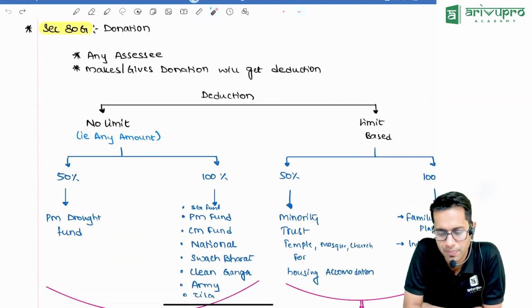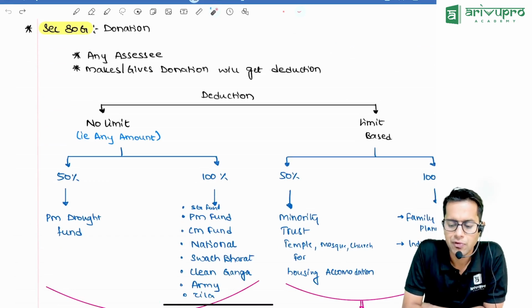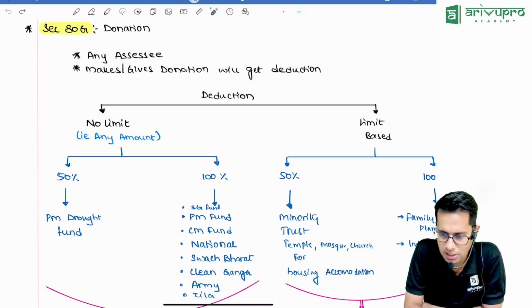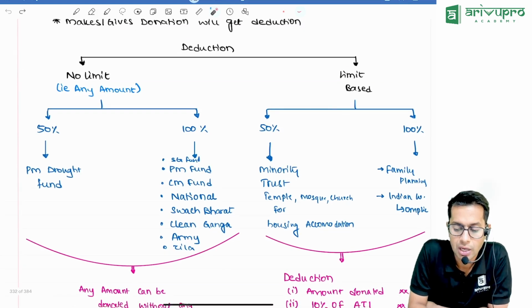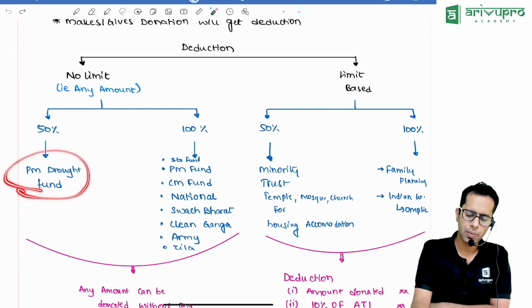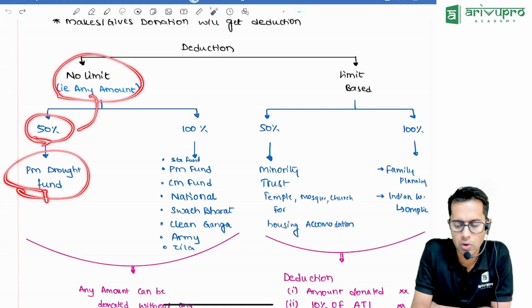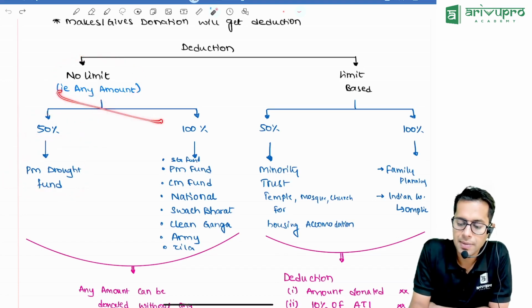Section 80G talks about donation. If you are any type of assessee and you give a donation to someone, then you can claim deduction. Either no limit is there, or limit based deduction is there. With no limit, any amount of donation given by you can be claimed as deduction. If you put money in the PM Drought Fund, you can claim a deduction of 50% of the amount contributed. So there is no limit on the amount contributed, but whatever contribution you make, 50% of that can be claimed as deduction. Then limit based is 100%.